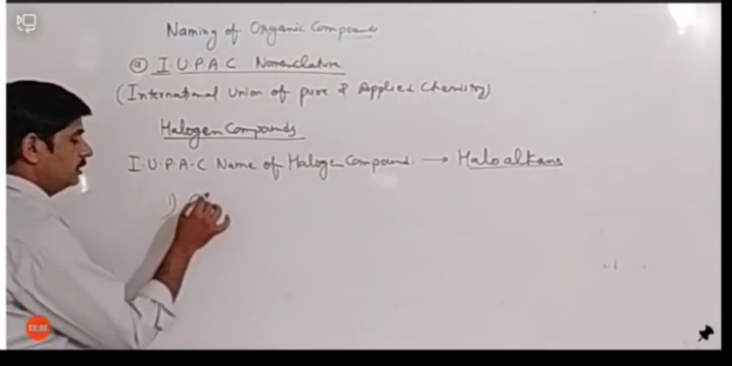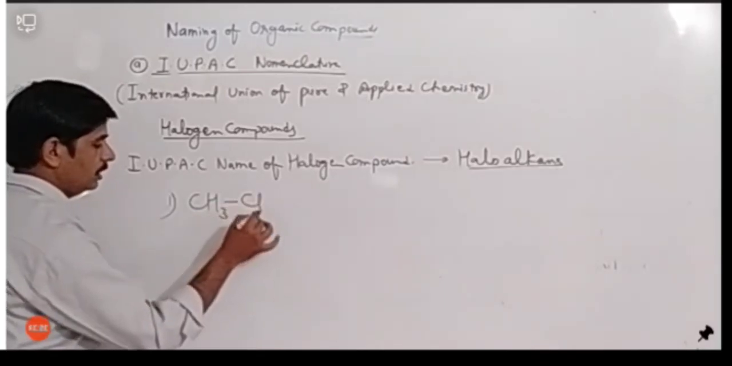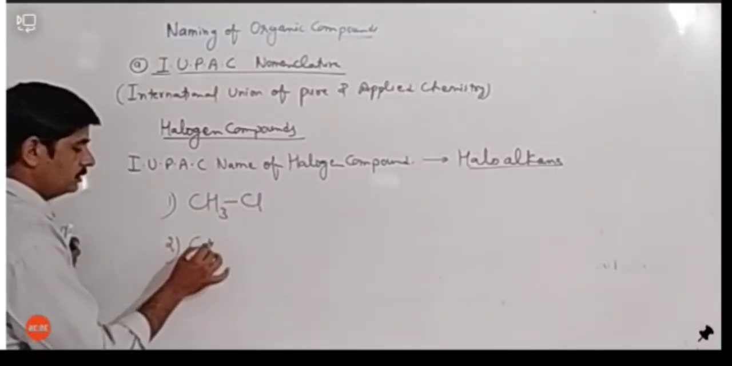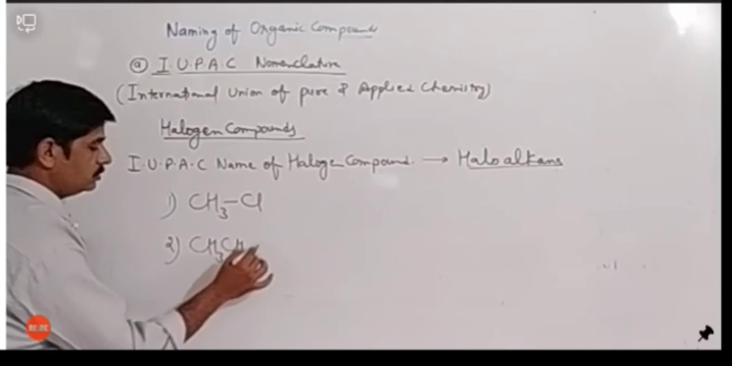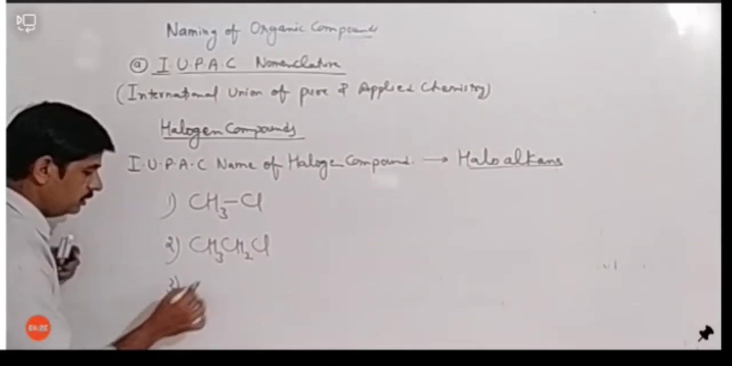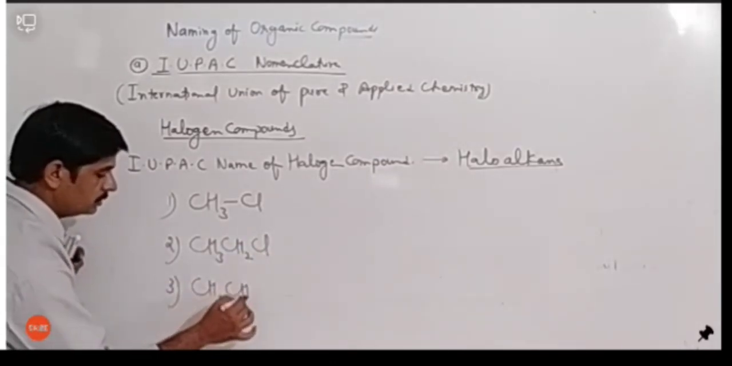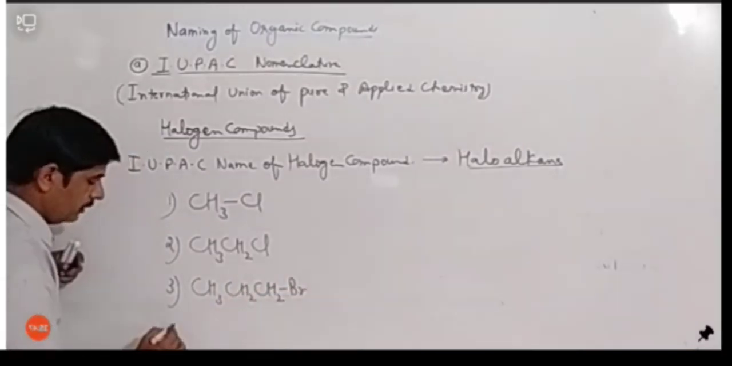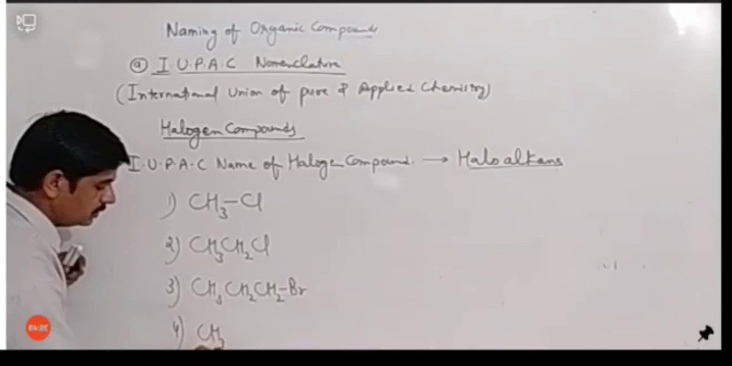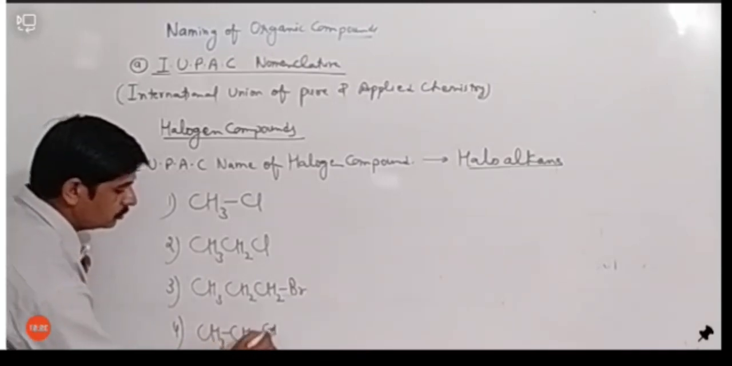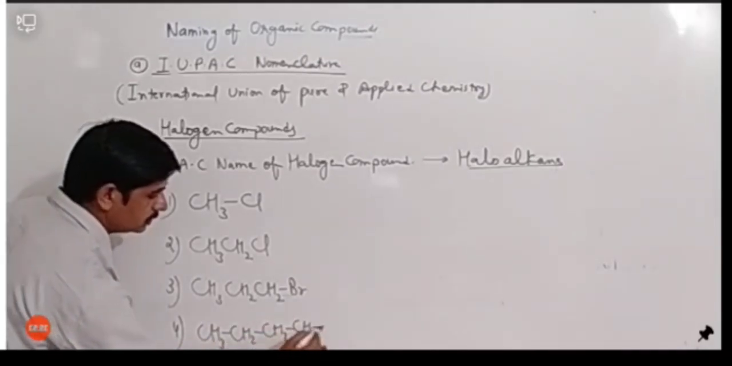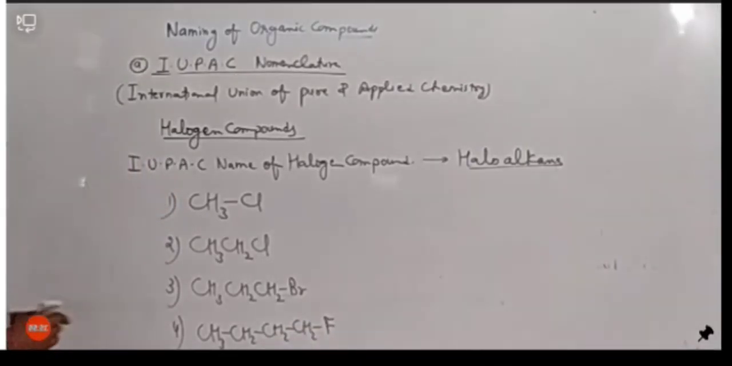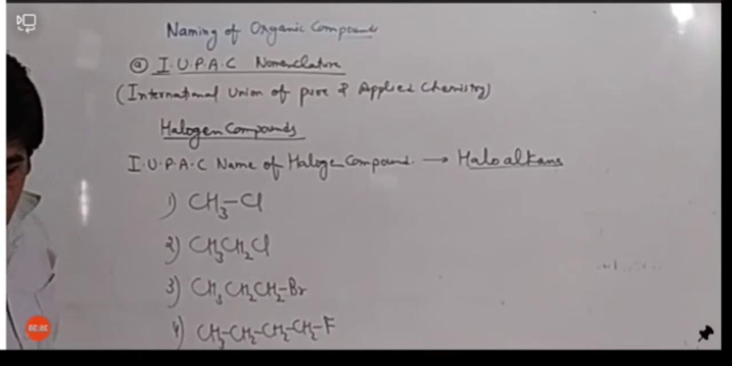Suppose we have some haloalkanes. First is CH3Cl. Second is CH3CH2Cl. Third is CH3CH2CH2Br. And number 4 is CH3CH2CH2CH2F. So let us write the names of these compounds. It's very simple. Let's write the name of the first compound.